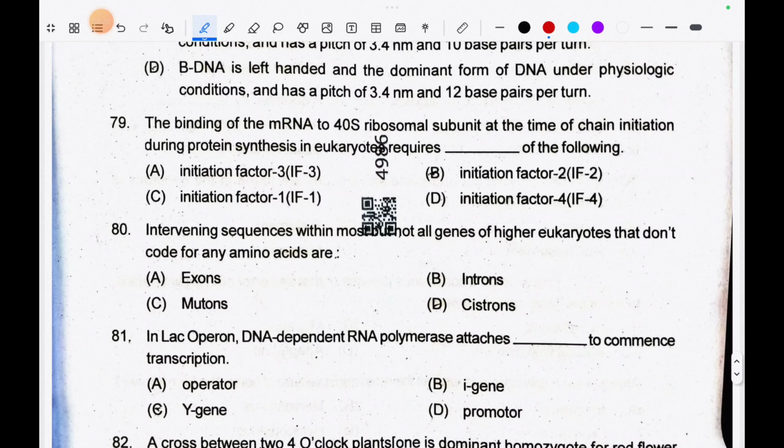79. The binding of the mRNA to 40S ribosomal subunit at the time of chain initiation during protein synthesis in eukaryotes requires dash of the following. So option A is the correct answer.